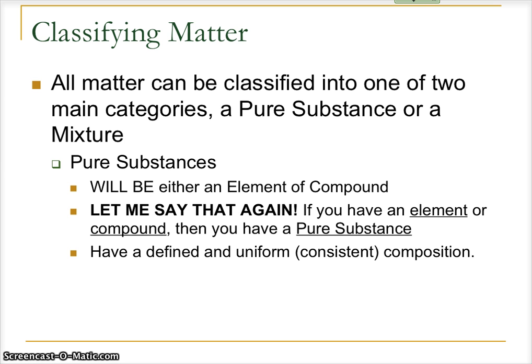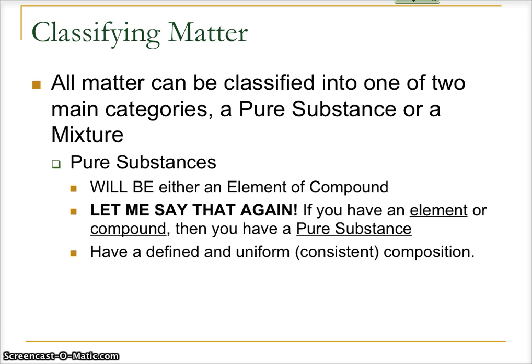So some characteristics of pure substances. Well, what are pure substances? Well, first they have a defined composition. They are defined. For example, what is the definition of water? The definition of water is H2O, two hydrogens chemically combined to one oxygen. It is defined as H2O. You will never find water anywhere in the universe that is not H2O. There may be some other liquid substance like it, but it's not water. H2O is water.